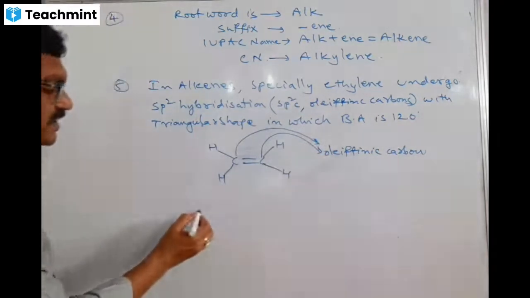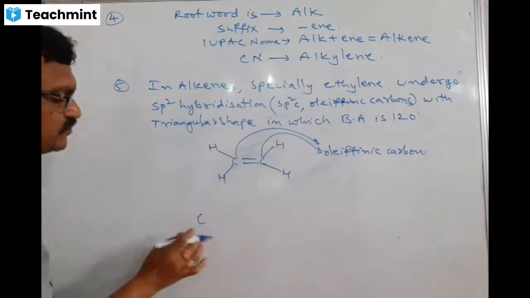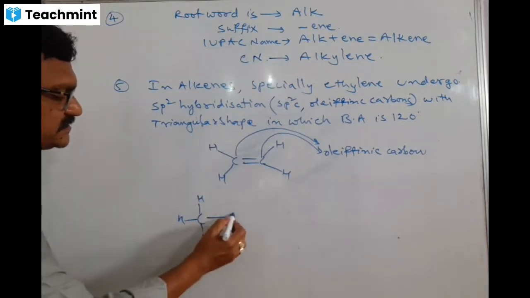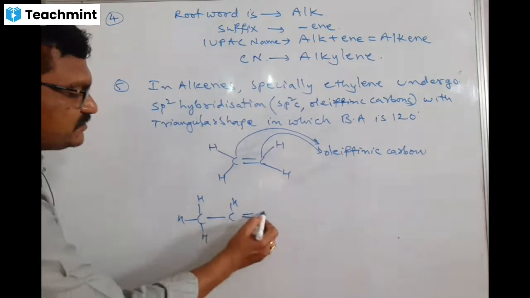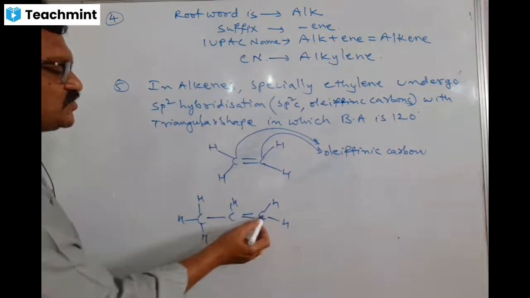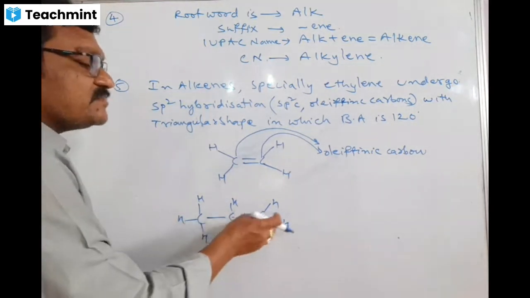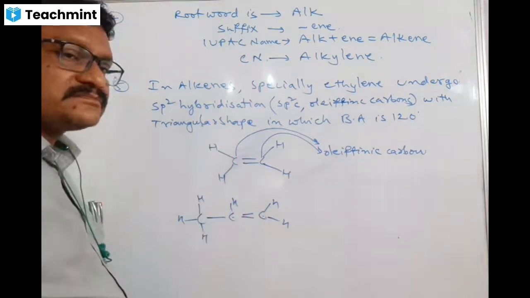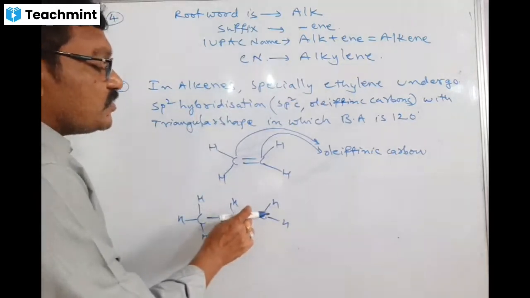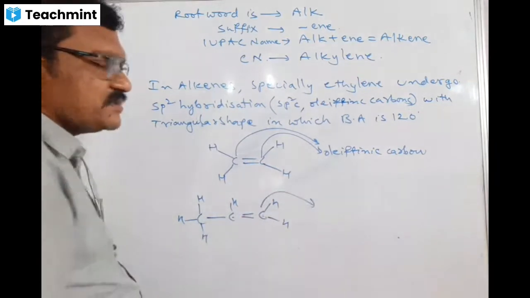For example, I am writing a compound like this. What is this? Propylene or propene, CH3-CH=CH2. Here olefinic carbons means these two are olefinic, but this is not olefinic. Olefinic means carbons which are joined by double bond. That thing you remember. Double bonded carbon atoms are olefinic carbons.